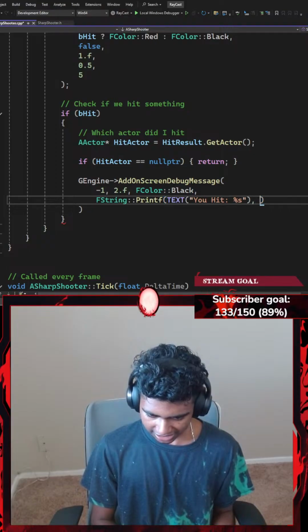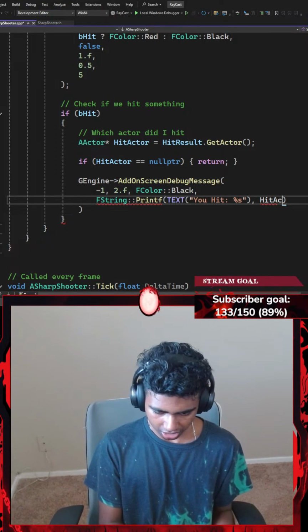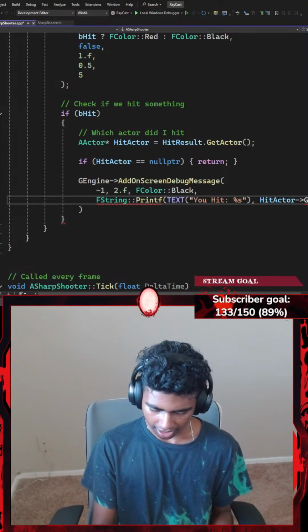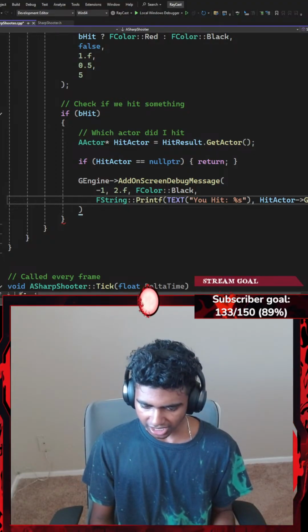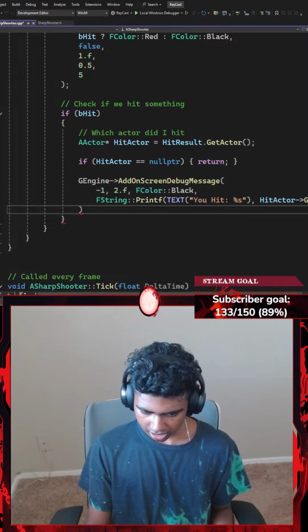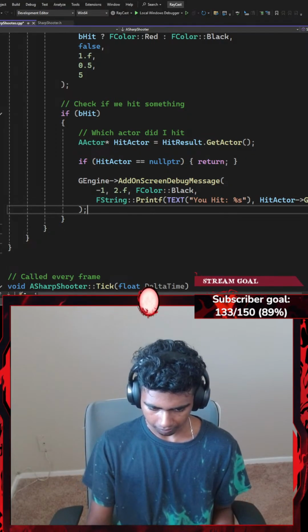I'm going to go outside my pair of parentheses and then get my hit actor. What actor did I hit? Which points towards GetName. I want to get the name of the actor that I hit, ending with a semicolon. Else, let's go with, whoops, did I add a wrong semicolon? There we go. Let's end this with a semicolon.